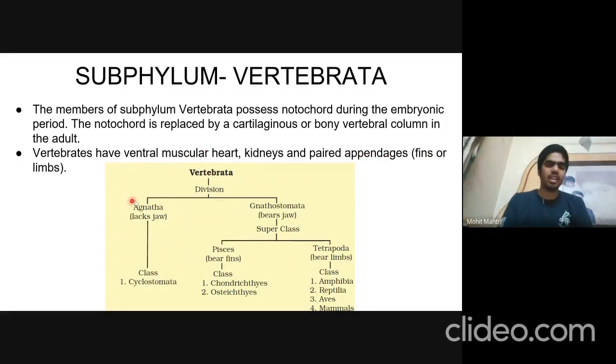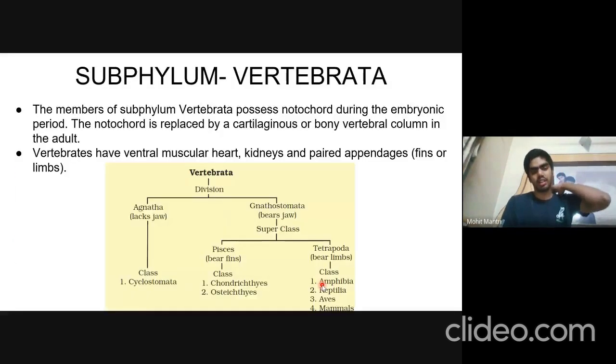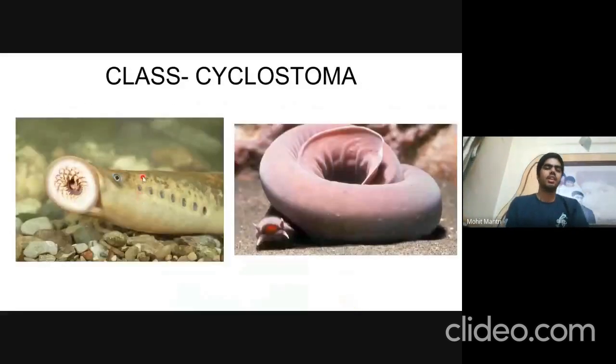One is Agnatha, another one is Gnathostomata. Agnatha lacks jaw, that is, they do not have jaw, and Gnathostomata have jaw. Agnatha consist of class Cyclostomata, and Gnathostomata is further divided into superclasses Pisces and Tetrapoda, which are further divided into class Chondrichthyes, Osteichthyes, Amphibia, Reptilia, Aves, and Mammalia. So first comes the class Cyclostomata, which belongs to the Agnatha division, and they lack jaw.